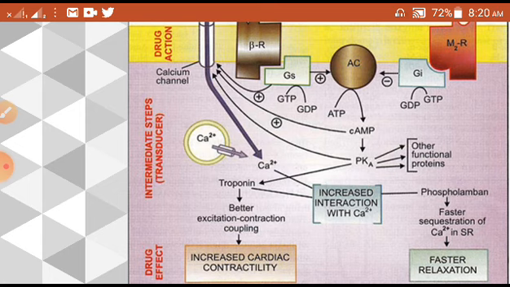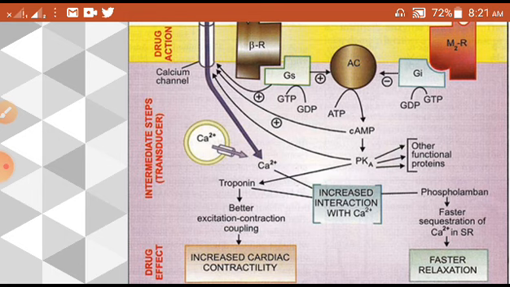Now this entry of calcium stimulates more calcium to come from the intracellular stores. Like that, more calcium availability will be there inside. You can say that the activation of GS, or the production of cAMP, has increased the influx of calcium intracellularly. So now calcium is more. This calcium will take part in the contraction mechanisms. Okay. So here what happens, it will bind with the troponin, and then the excitation contraction coupling will be there, and the increased cardiac contractility.